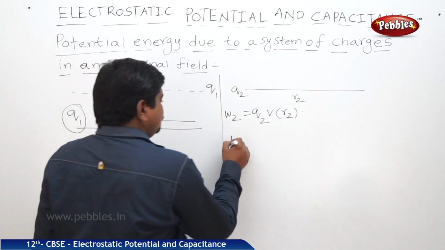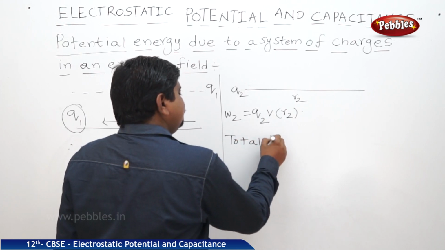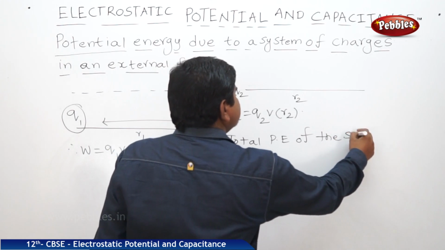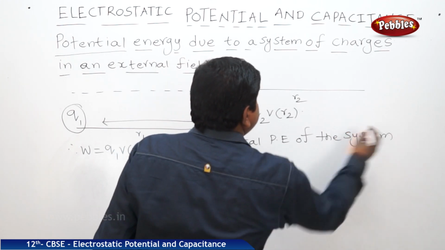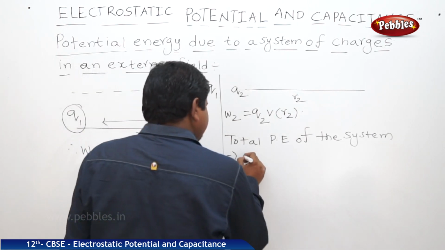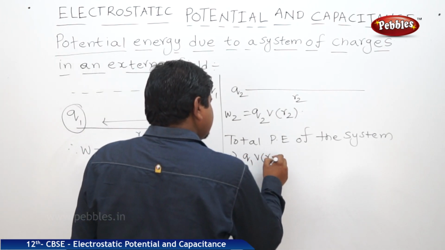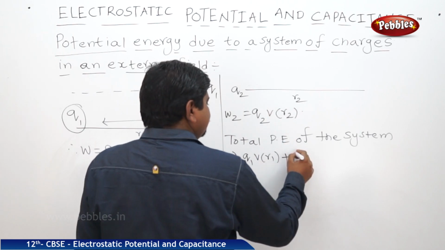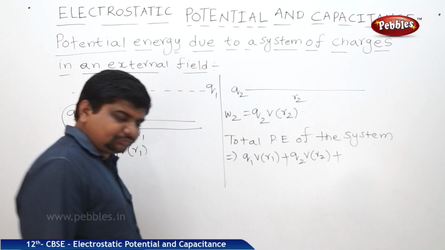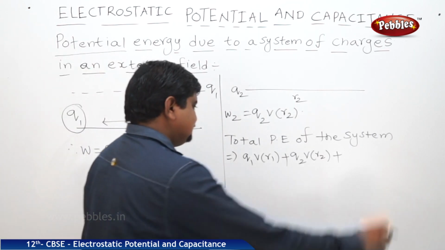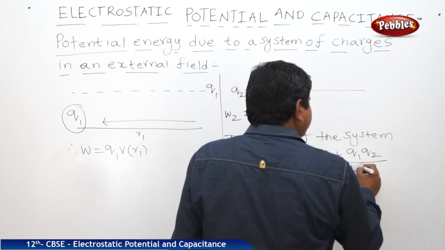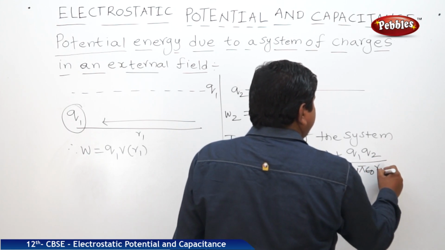Therefore, the total PE of the system is equal to PE1, nothing but Q1V at R1, plus PE2, Q2V at R2, plus Q1 Q2 by 4 pi epsilon naught R12.